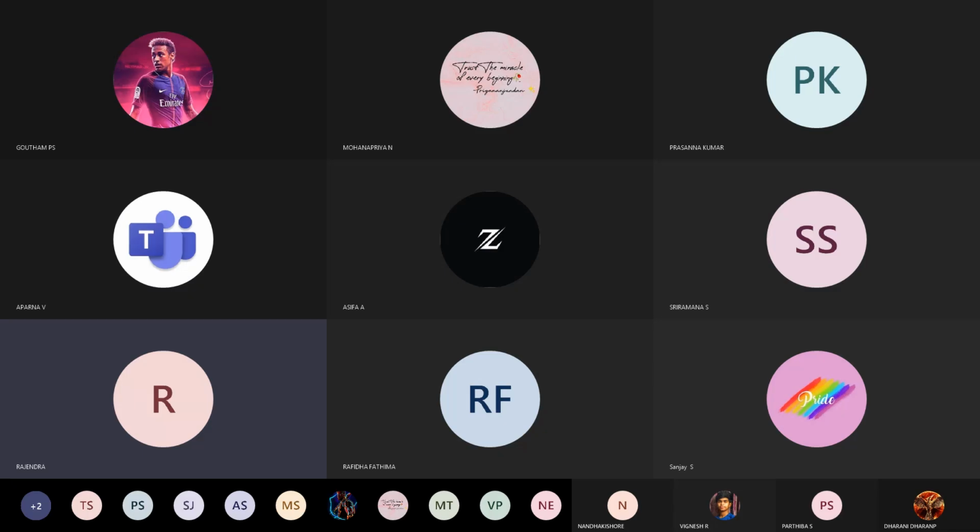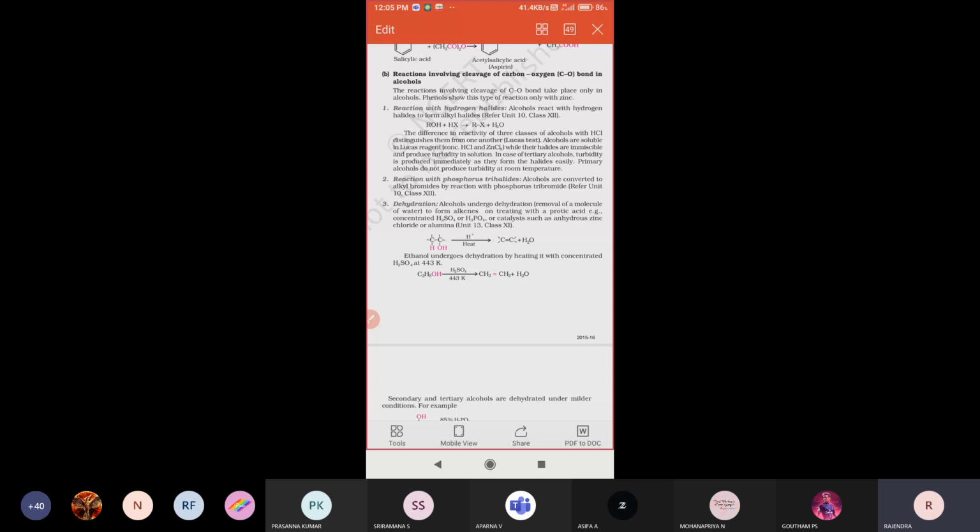So the bond cleavage between carbon and oxygen, we are going to discuss that. Yesterday we already discussed the bond cleavage between oxygen and hydrogen. Now we are going to see what will happen when the carbon-oxygen bond cleavage takes place. So all of us see that once.